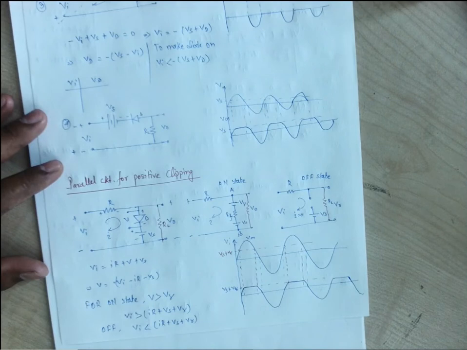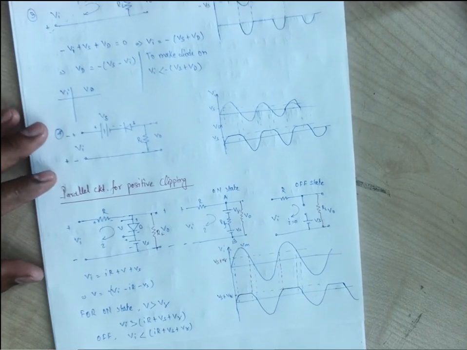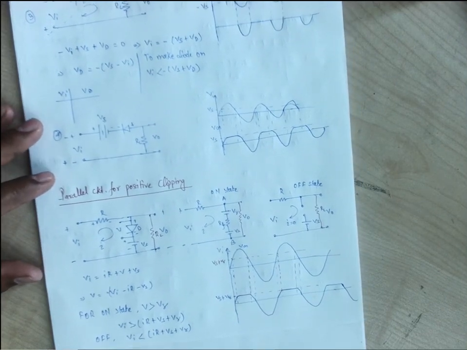Simply the DC value which has been connected across this node, that is Vs. If there is some knee voltage, then V gamma will also be added with that. That is simply the DC level Vs. Okay, but the diode off means the output is simply as input.